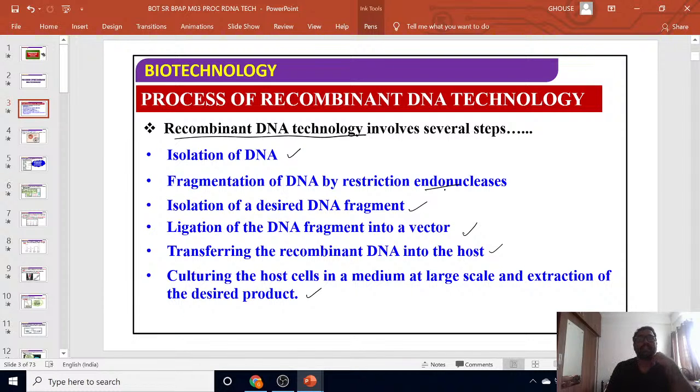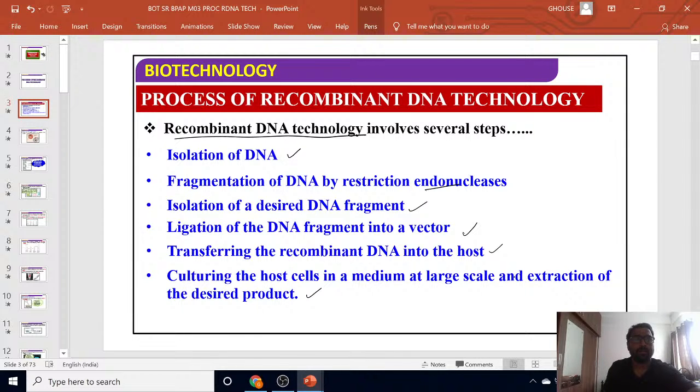The third step is isolation of the desired DNA fragment. The fourth is ligation of the DNA fragment into a vector and transferring the rDNA into the host. The fifth is culturing the host cells in a medium and extraction.